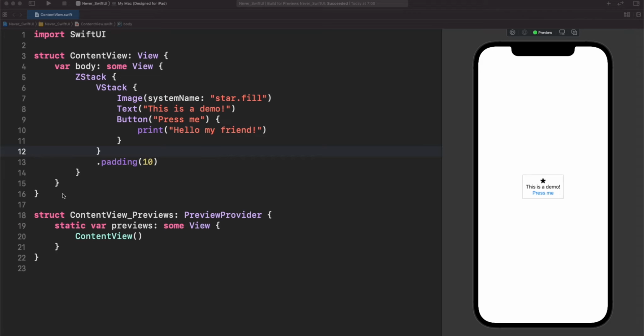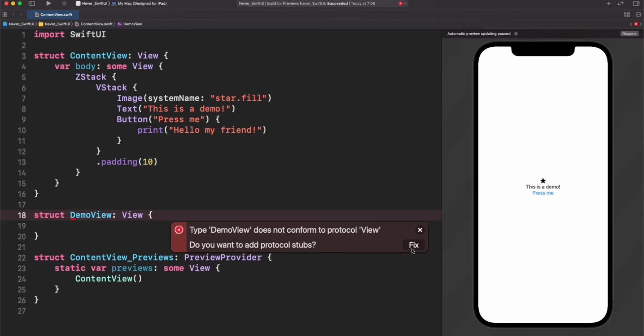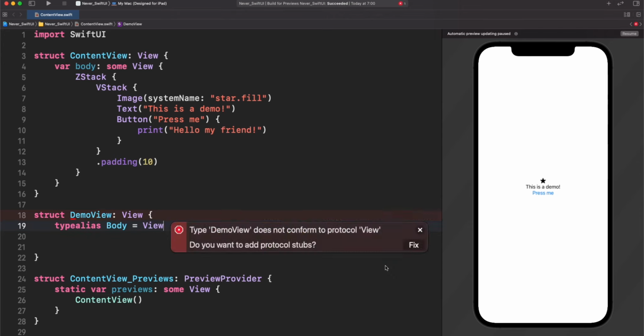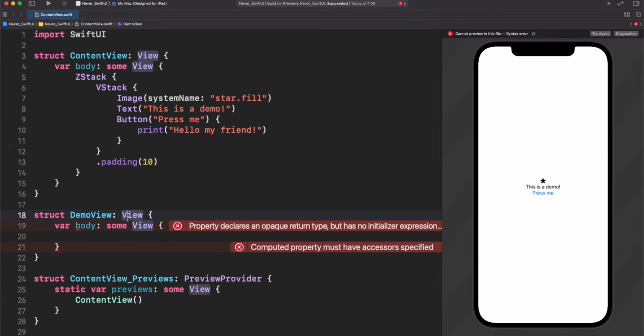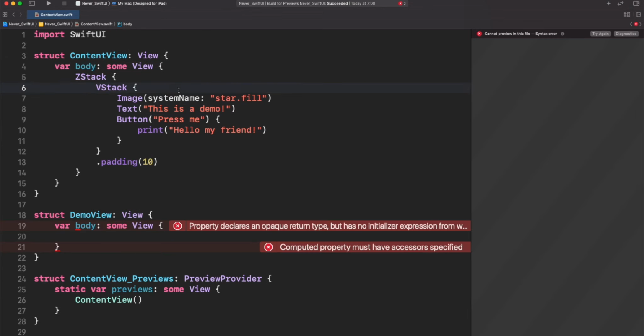What I mean is that if you create a view in SwiftUI, you always need to conform to the protocol View and you need to say what is the type of body. You need to fulfill the requirements of protocol View. Remember, the requirements here are just an associated type body and a computed property body that we already know is here. But the question is, if all the time we need to fulfill body, then how can we stop? I mean, think about it.